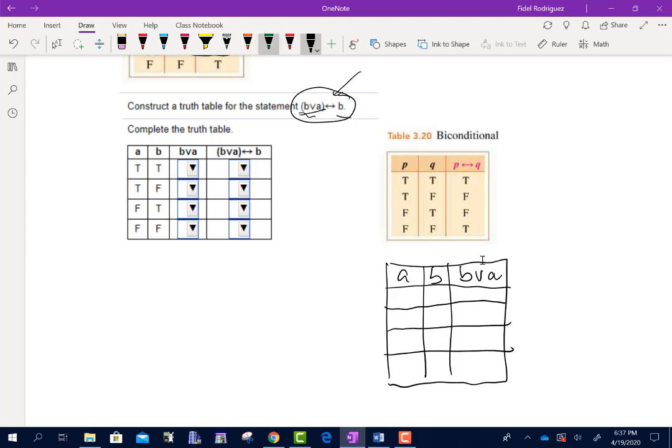So don't worry about whether they used P and Q, M and N, or A and B. The idea is still the same. So I'm going to go true, true, false, false, true, false, true, false.